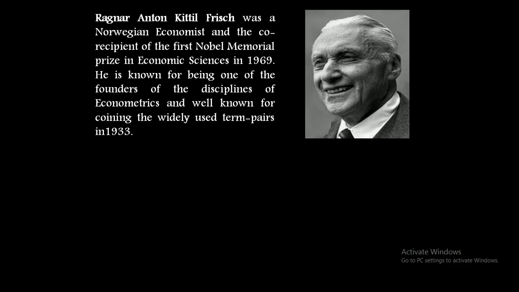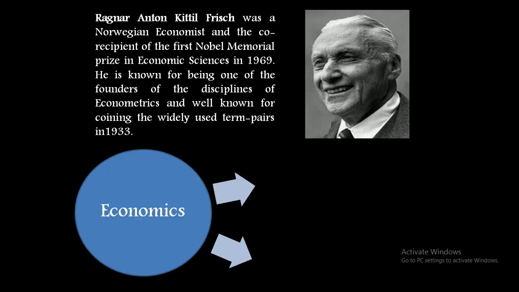He is Ragnar Anton Kittil Frisch, popularly known as Ragnar Frisch. He was a Norwegian economist and the co-recipient of the first Nobel Memorial Prize in Economic Science in 1969. And he is the man who coined those two branches of economics in 1933. So let us see what those two branches of economics are.